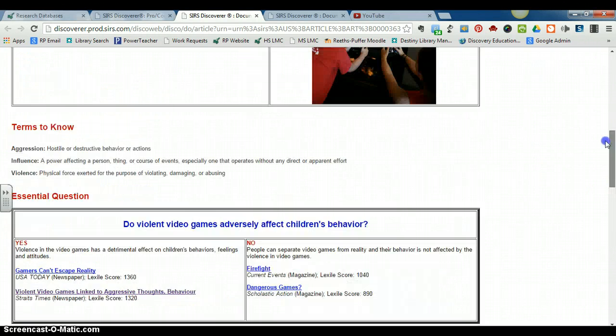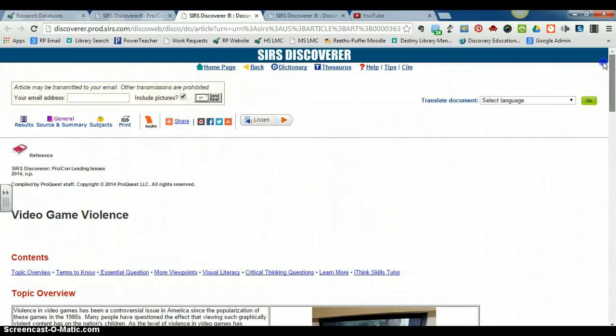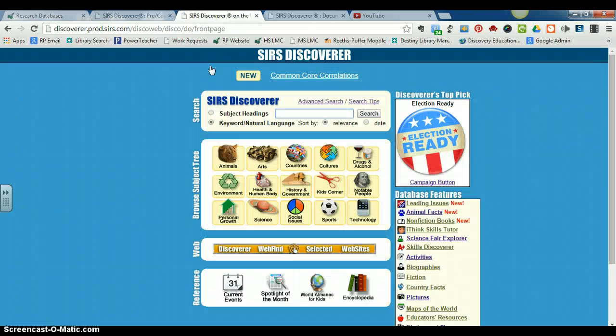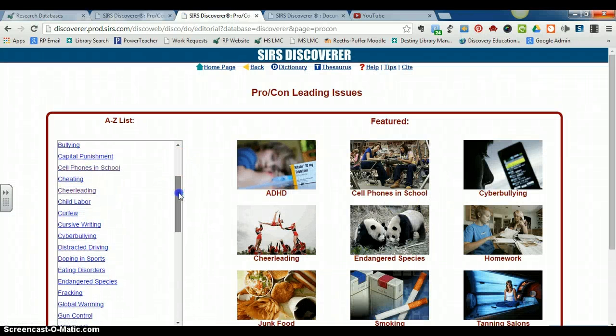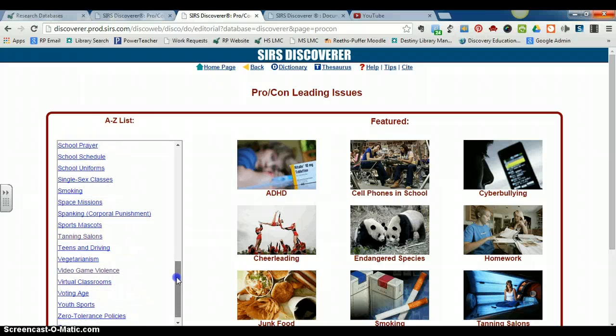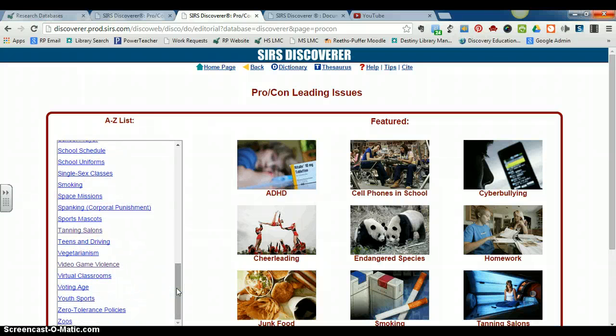So this is one way that you can search. So let's just kind of review how we got here a second. I'm going to go back to the home page. Remember that I clicked on leading issues. From leading issues, I looked to see if my topic was here. And I recognize that not all of you are going to find your topic using this particular search strategy. That's fine.